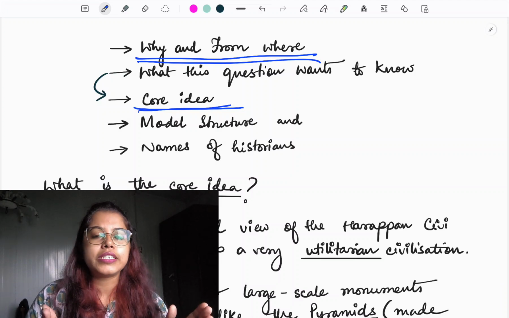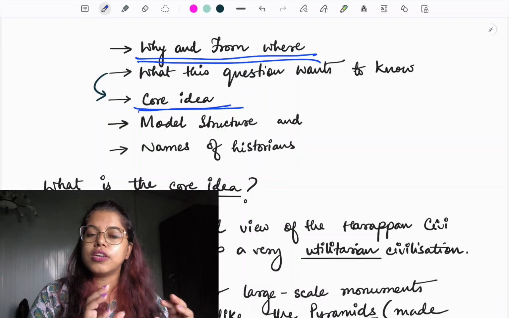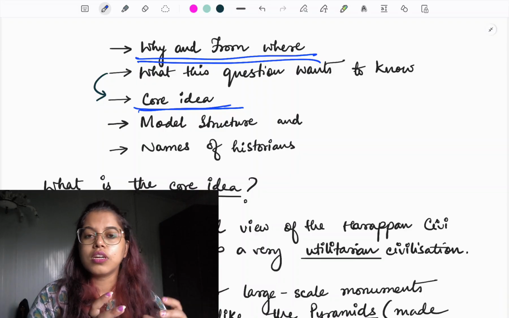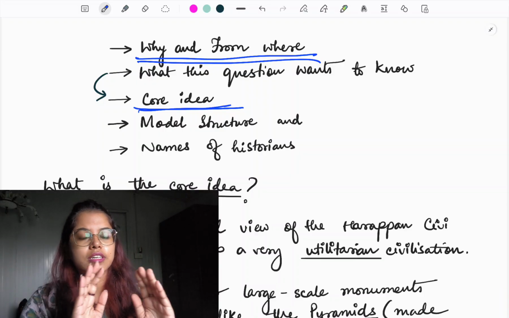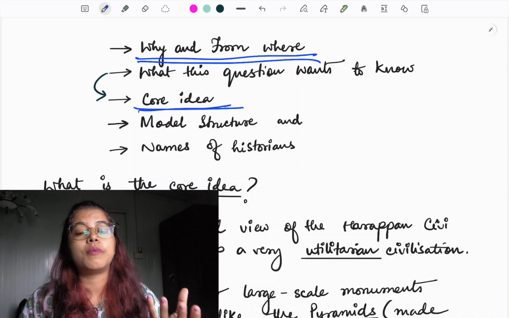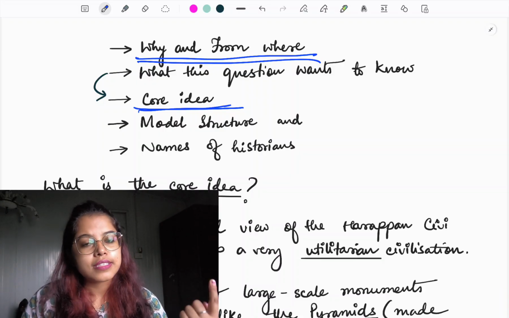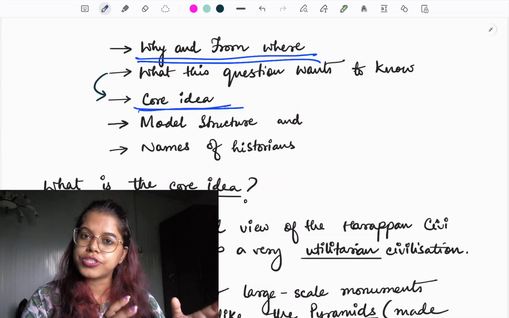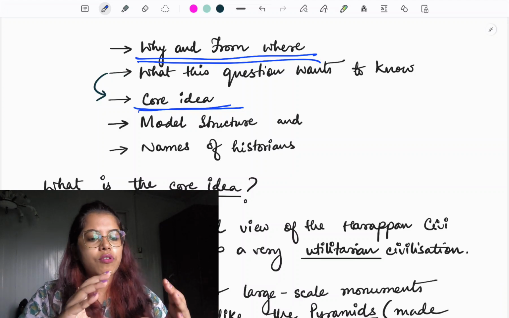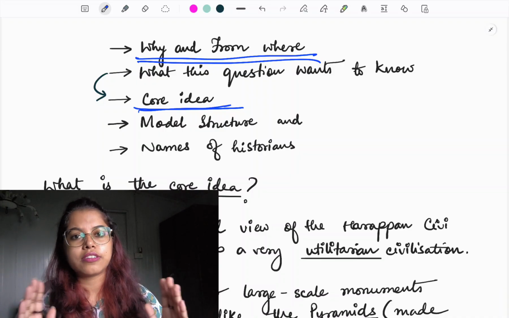Now, what is the meaning of the word utilitarian? Utilitarian means which focuses on the functionality of a thing, on its function. For example, if they have to make a mug to hold water, they will see whether the material they are using, the terracotta, is able to hold the amount of water, not exactly the design on the mug. How the mug looks, its shape, is called aesthetics, called artistry. But only focusing on the purpose for which it is made is utilitarian. Okay, so that is the difference.